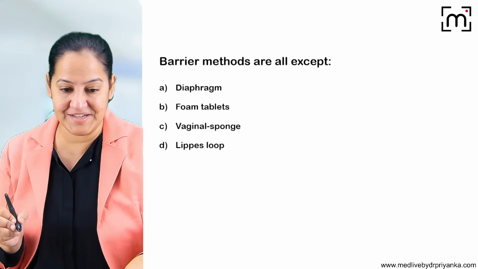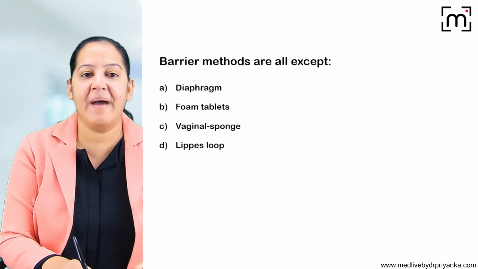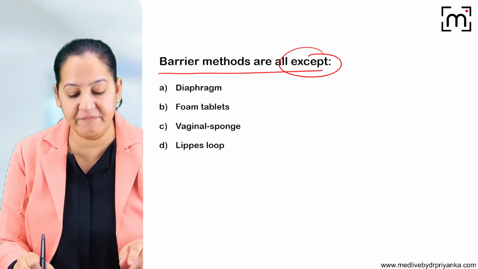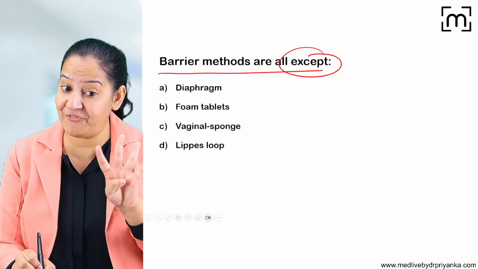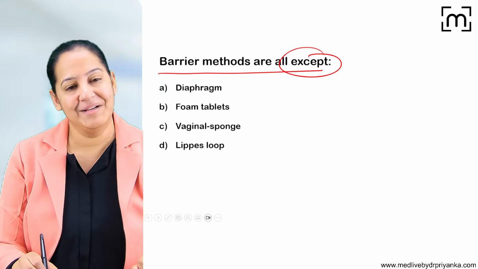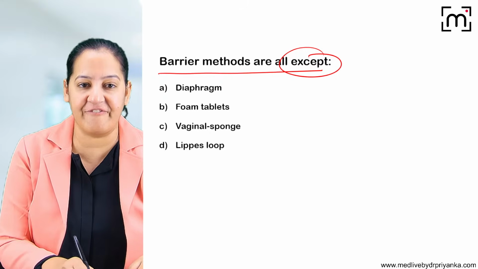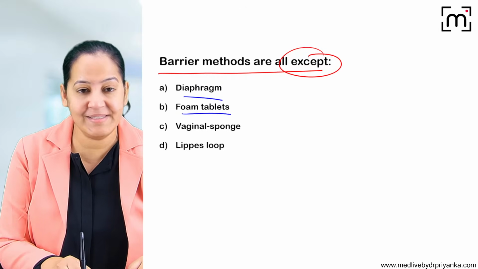So read the question and tell me the answer. Barrier methods are all except. Tell me which of the following is not a barrier method. I told you the barrier methods, the 4 physical barrier and 1 chemical barrier. So tell me which of the following is not a barrier method. Diaphragm, yes or no? Foam tablets, yes or no?